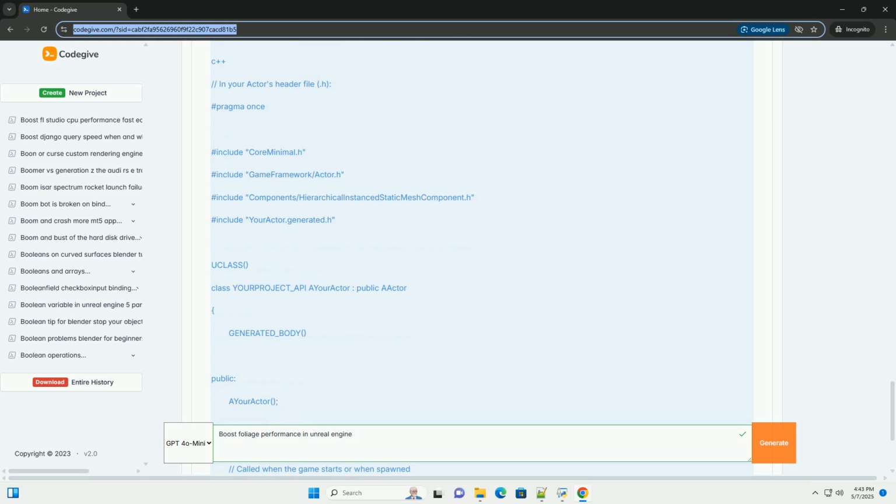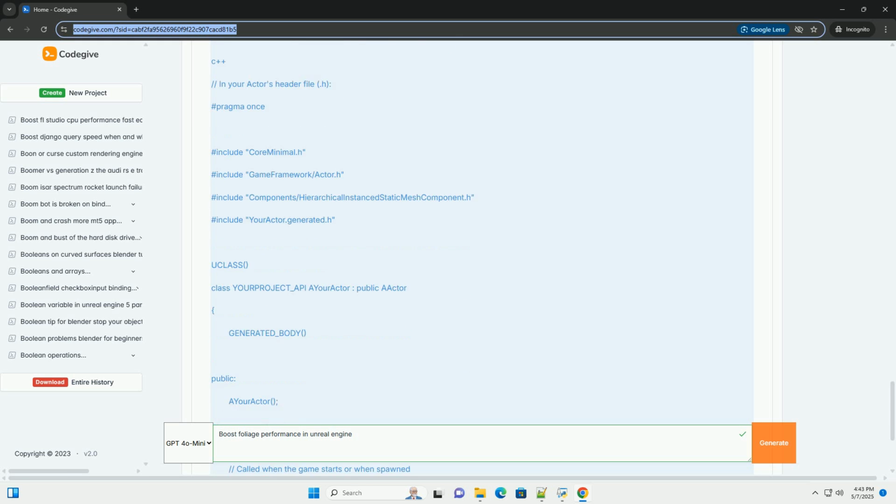Opacity mask versus translucency: use opacity masks, masked materials, instead of translucent materials whenever possible. Opacity masks are significantly cheaper because they are either fully opaque or fully transparent, avoiding expensive blending calculations. However, opacity masks can introduce aliasing artifacts, so use them judiciously.